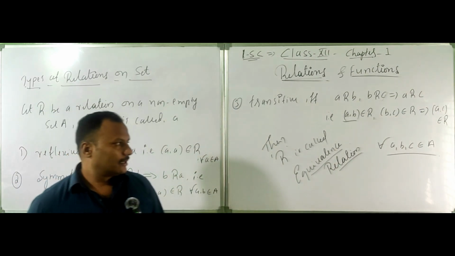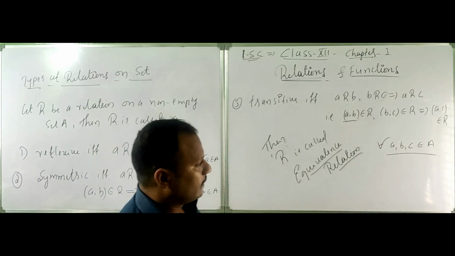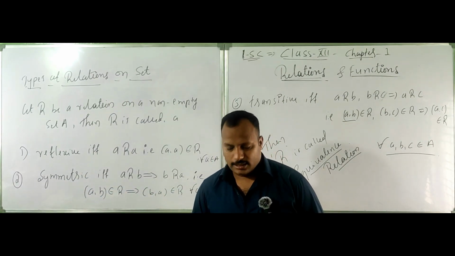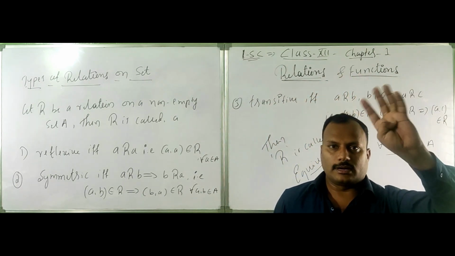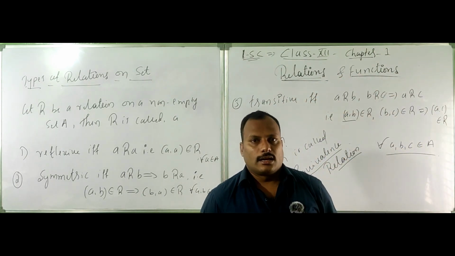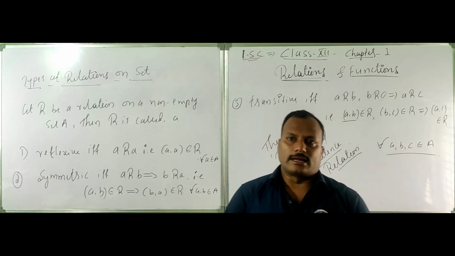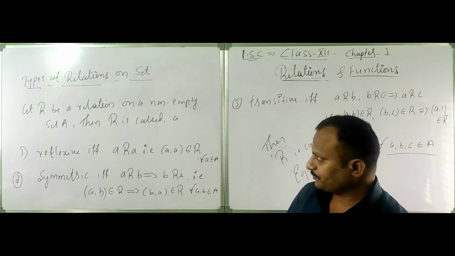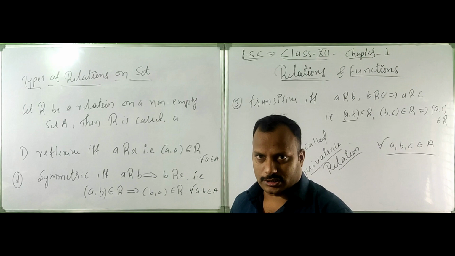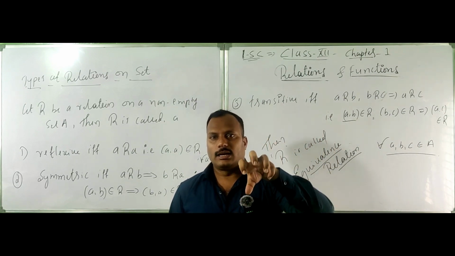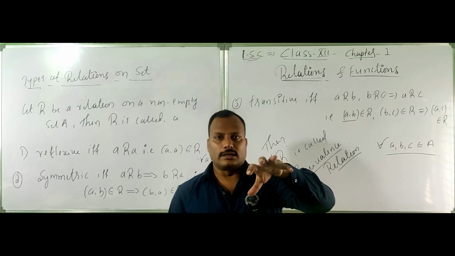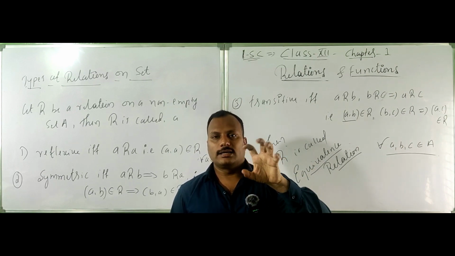And this is the first concept only, the basic introduction. What is a relation? First of all, I define it as a subset of the set A cross A. Next we solve some questions to show how a relation is reflexive, symmetric and transitive.